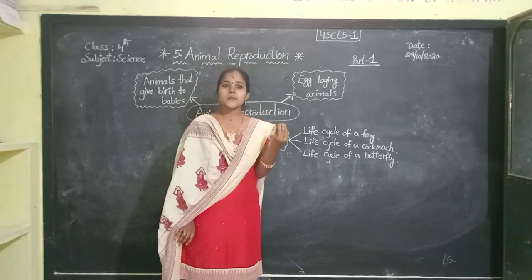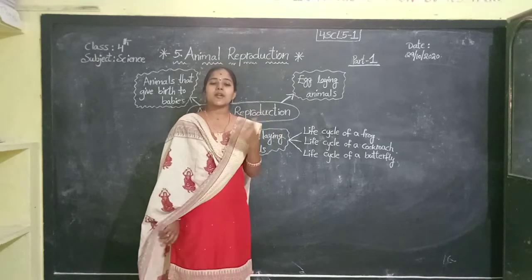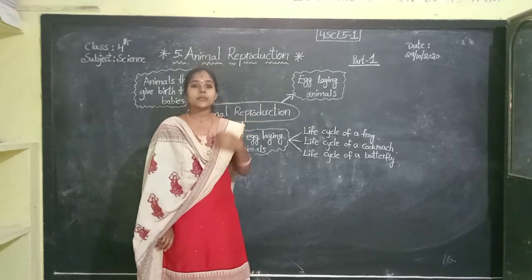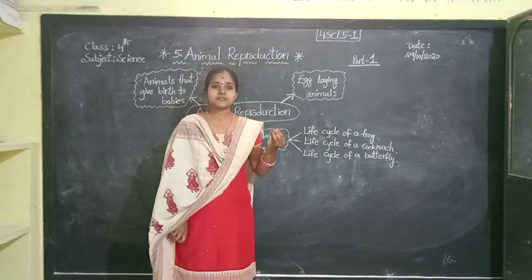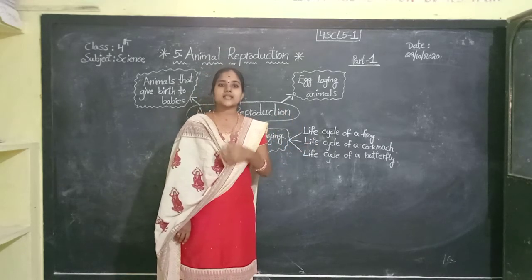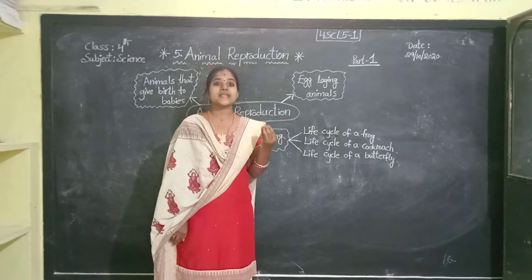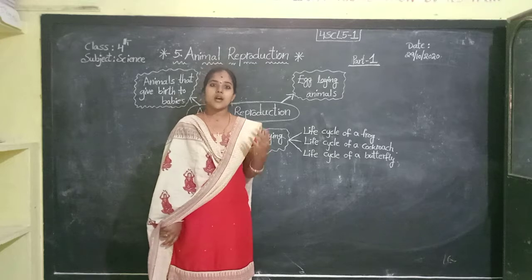When it stops eating leaves, there is a covering around itself. This stage is called pupa. P-U-P-A, pupa. The covering of pupa is called cocoon. C-O-C-O-O-N, cocoon.